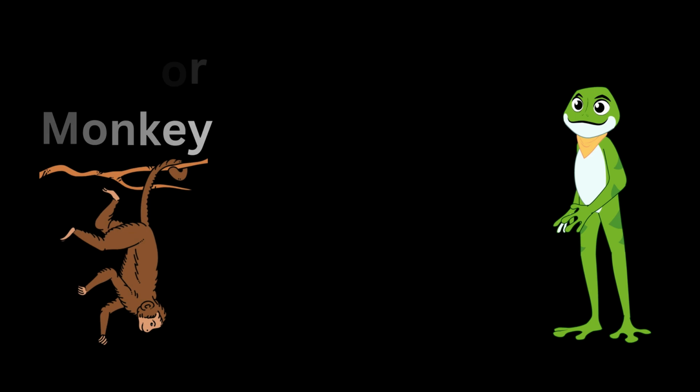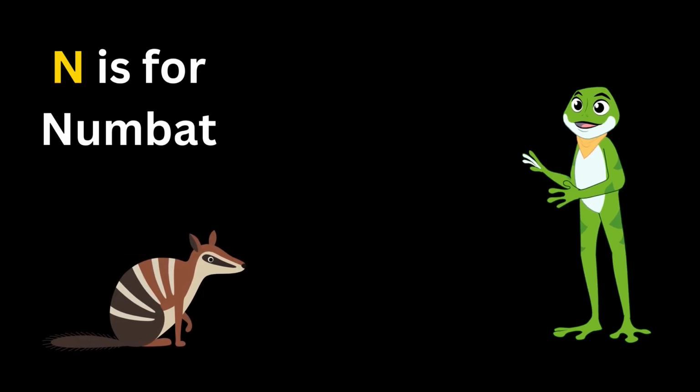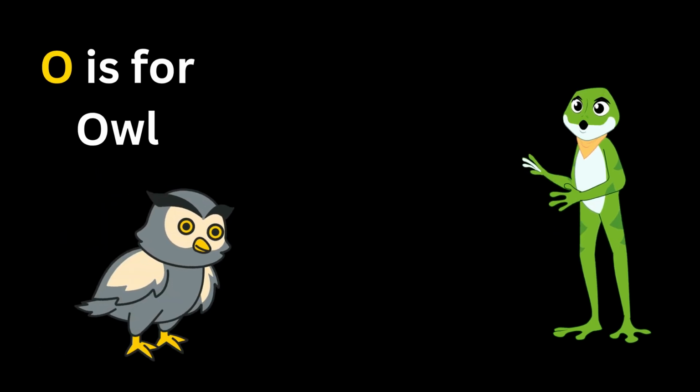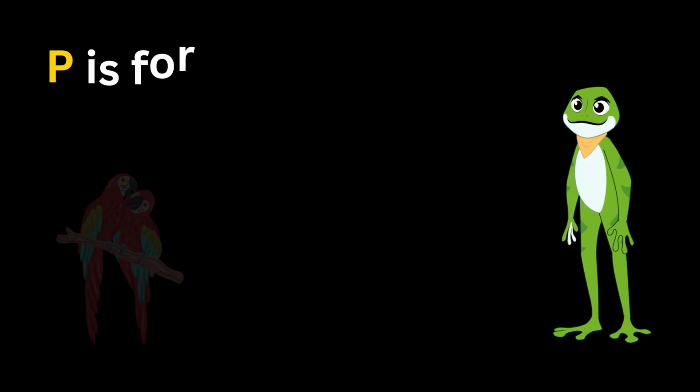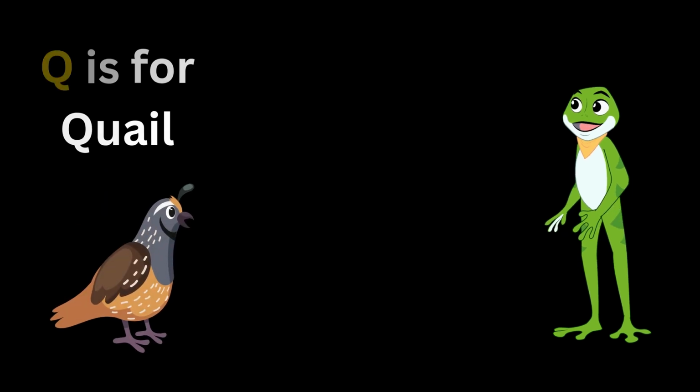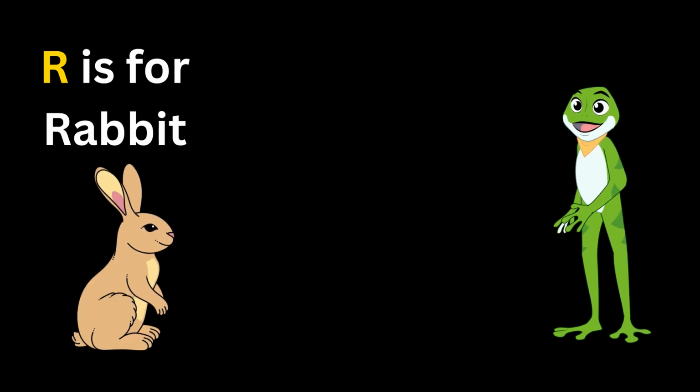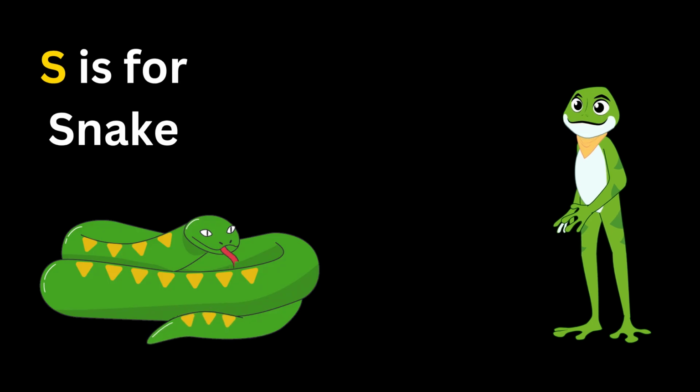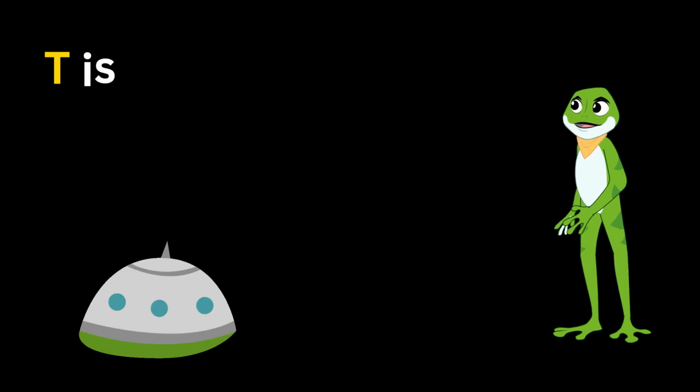M is for monkey. N is for numbat. O is for owl. P is for parrots. Q is for quail. R is for rabbit. S is for snake.